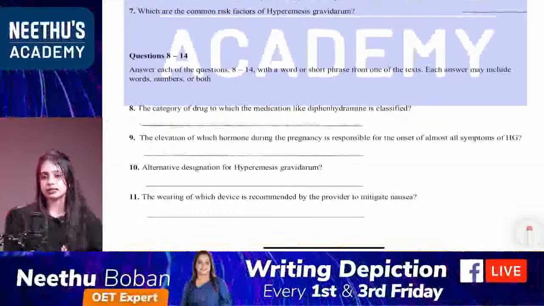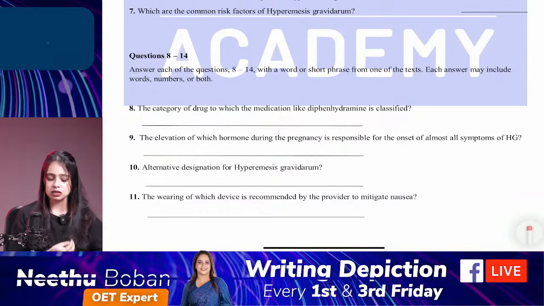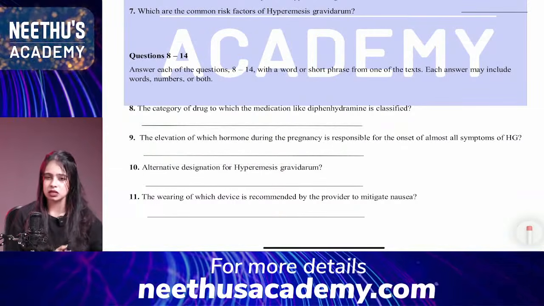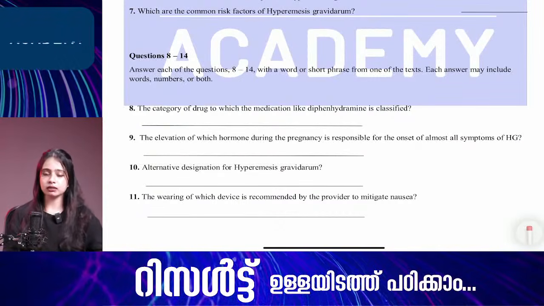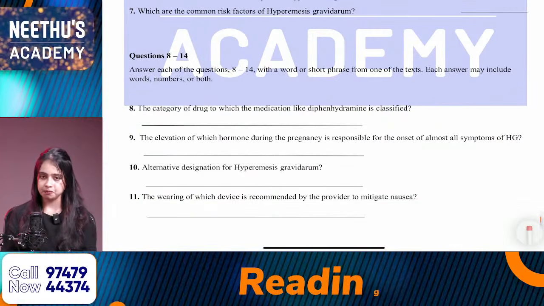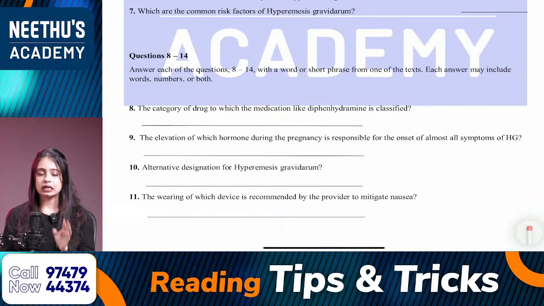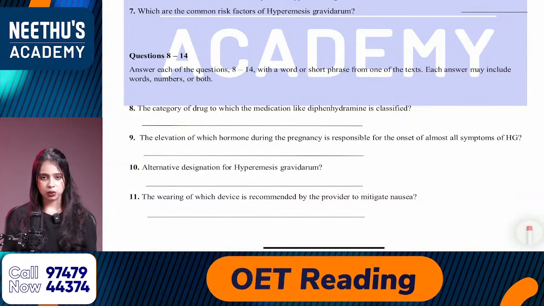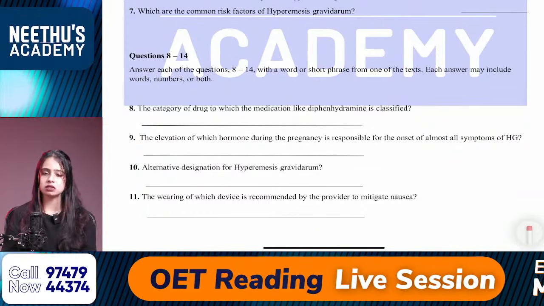And then the next set of questions, 8 to 14, is called short answer questions. So what do you mean by short answer questions? There are possibilities to make a lot of mistakes in this particular area, and marks are lost in this area. Why? Because they need just the answer to the question. Don't write anything additional there. Just answer the questions.